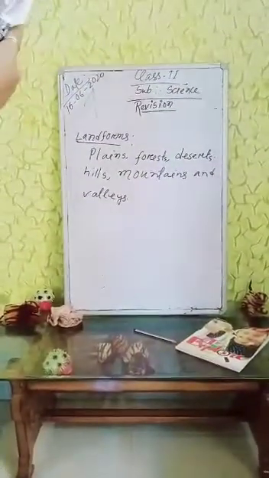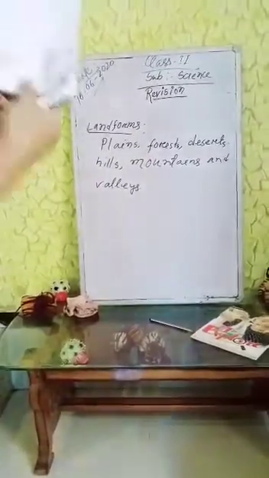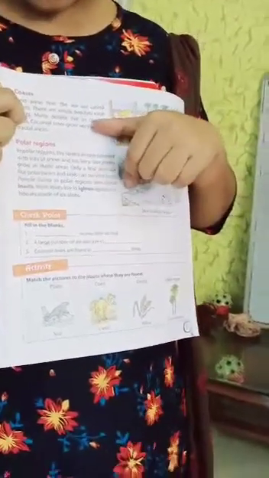People living in polar regions are called Inuits. Most Inuits live in igloos. Igloos are houses made of ice slates.